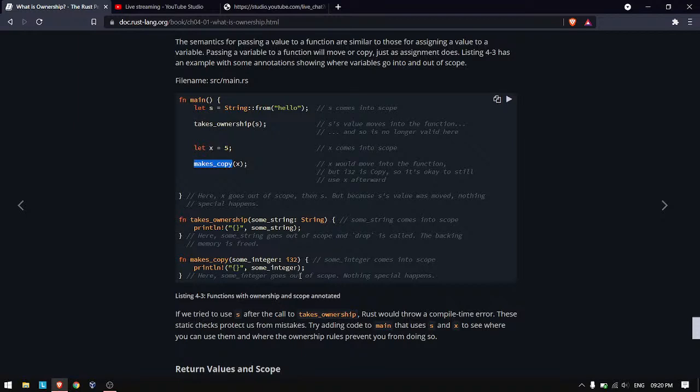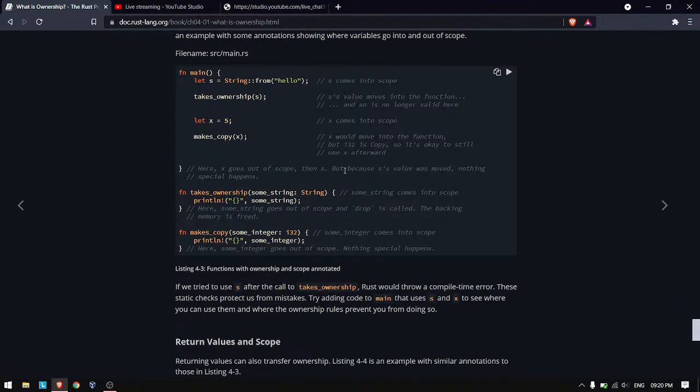We don't have to implement drop and all that, so there is not much to worry about. And now here x goes out of scope, and then s, and because s's value was moved, nothing happens here.